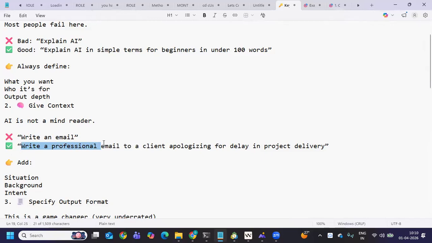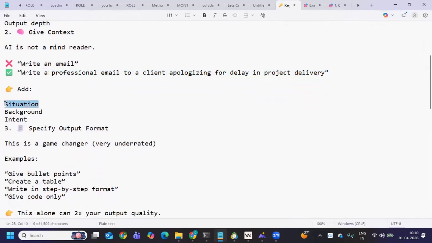So, write a professional email to a client apologizing for the delay in the project delivery. Here you are defining the context of what you want, so it will understand and give you a reply in that format. What are we doing here? We are giving it a situation and a background, that we are apologizing for the delay in the project delivery, and what our intent is. Then it will give you a better result. So this is a basic prompt, and this is a better prompt. Two steps we have learned so far.